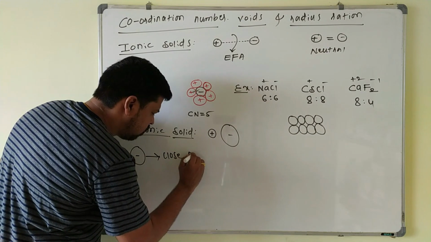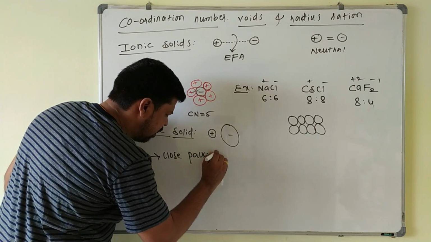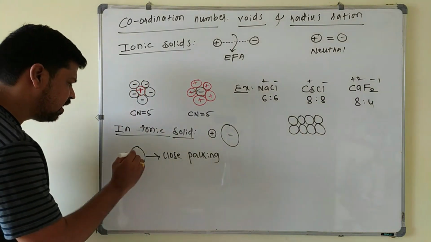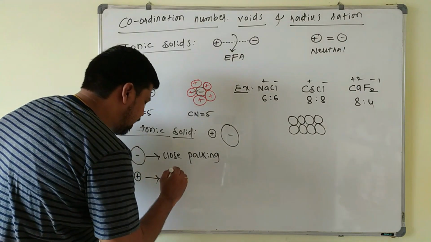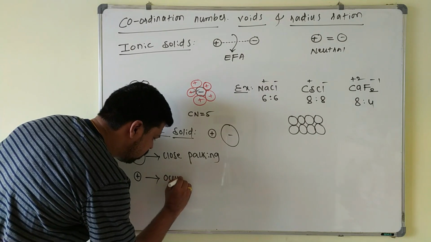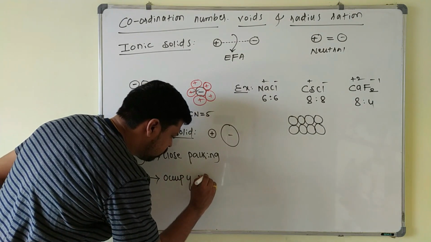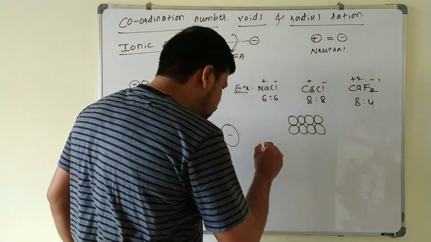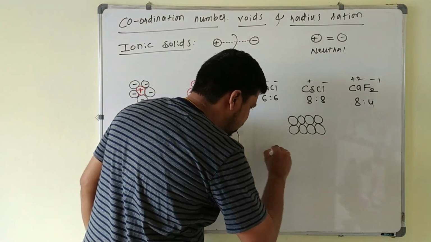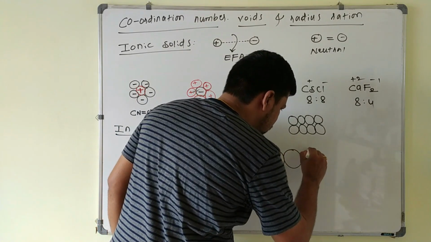Always anions form the close packing, and the cations, being smaller in size, will fit into the holes, that is, occupy voids. For example, if I take anions, these anions are involved in the close packing like this.